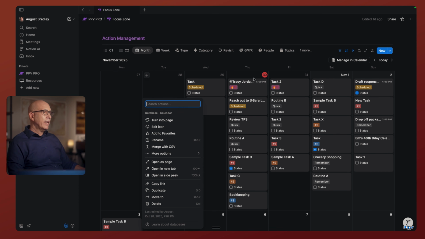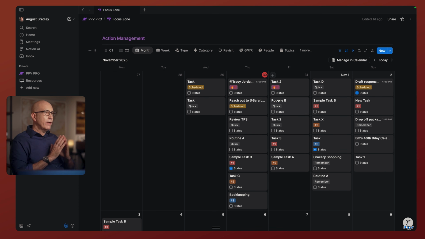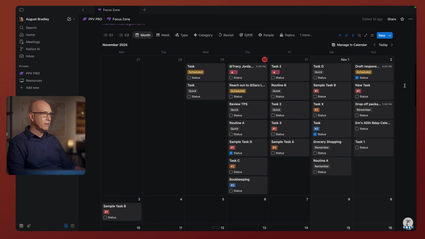Importantly, you'll see here, we have a list for each day. Very central to the PPV system is the idea of due dates, DO dates, the date in which you intend to do something. We also have a completion date if there's a date it needs to be completed by, but the DO date is central here. And while other systems have copied this name, none have actually implemented the practice that makes it so valuable, which is every active action that is added to your database here has to have a DO date.